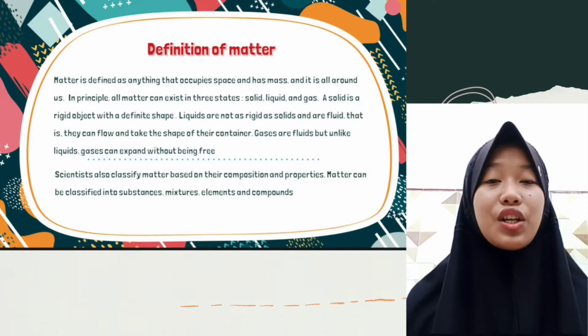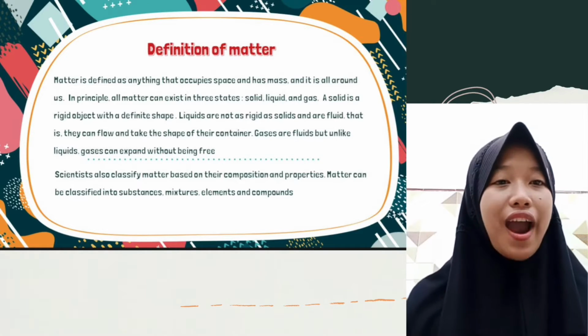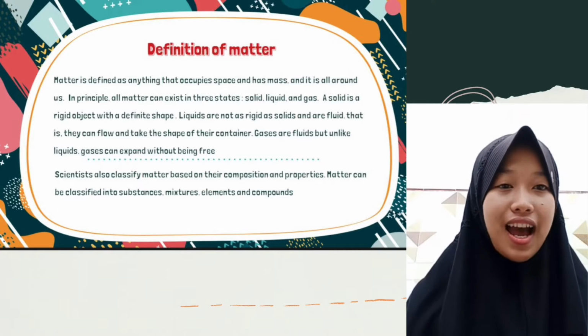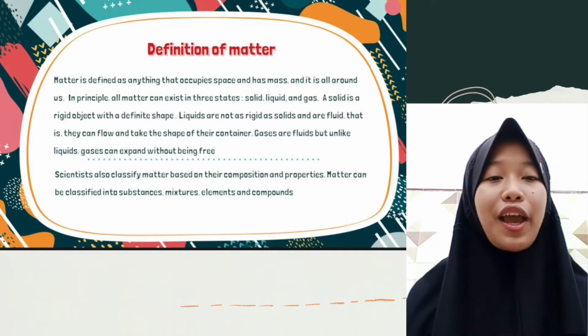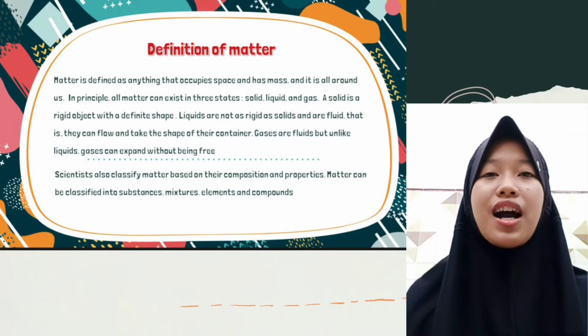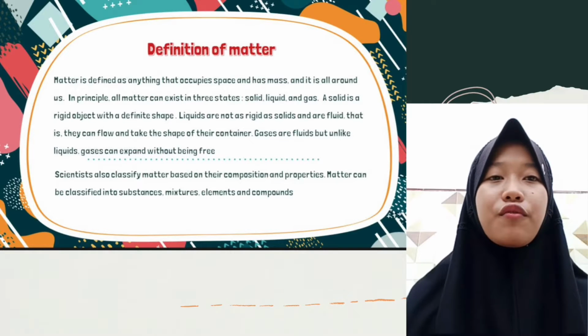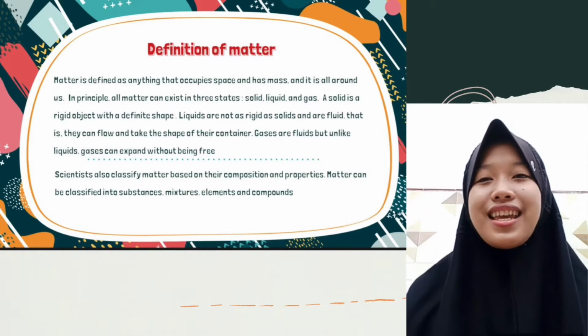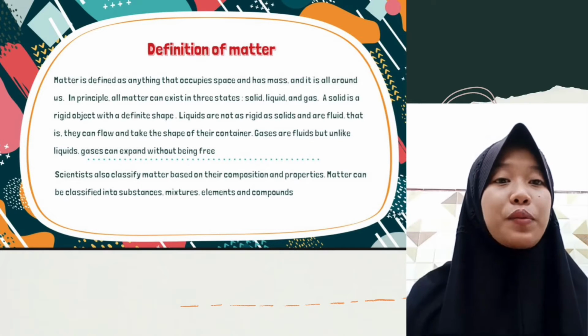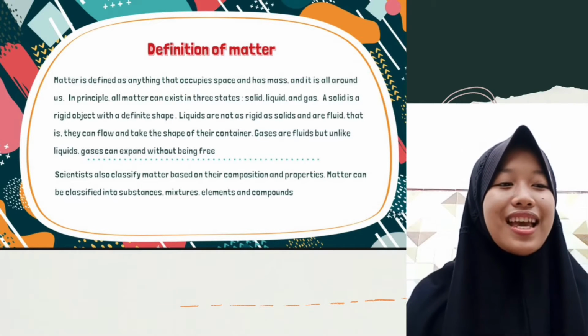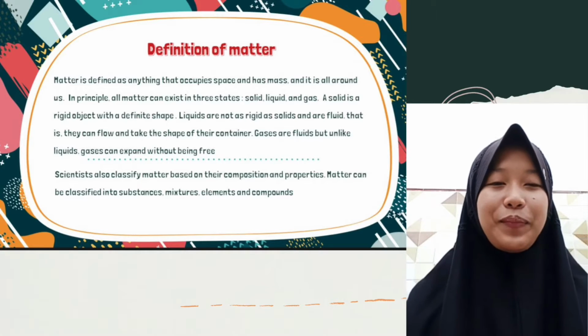A solid is a rigid object with a defined shape. The examples are metal, glass, and wood. Liquids are not as rigid as solids, they are fluid. That is, they can flow and take the shapes of their container. The examples are water and hydrochloric acid.